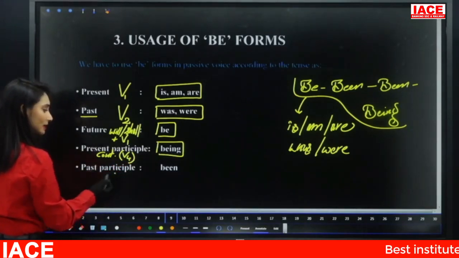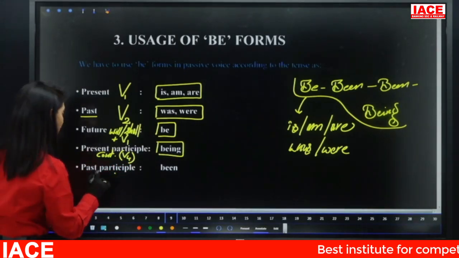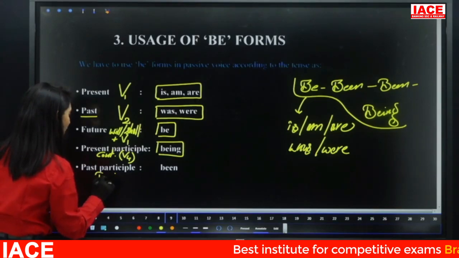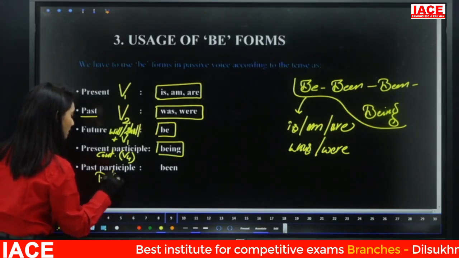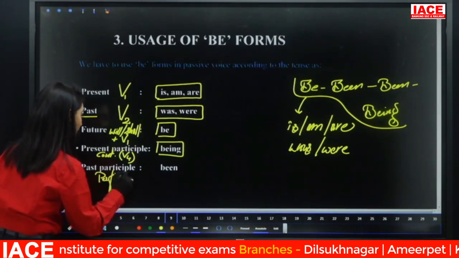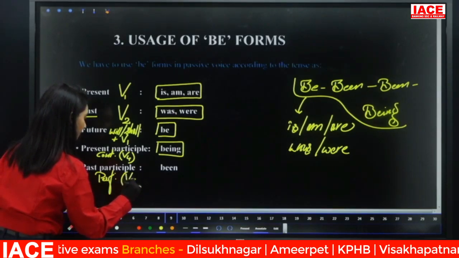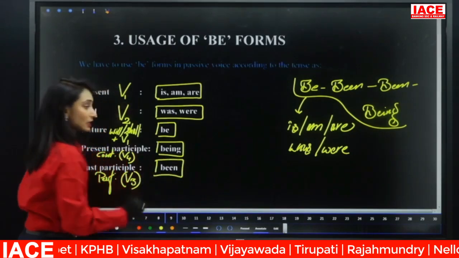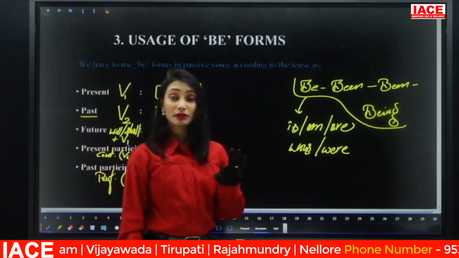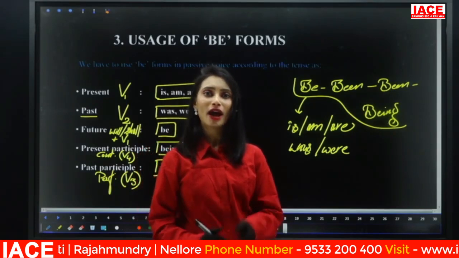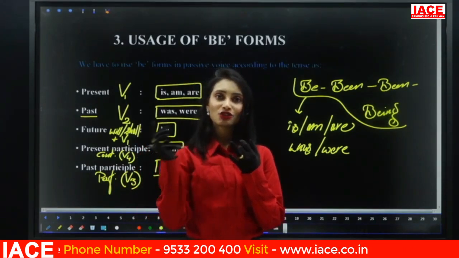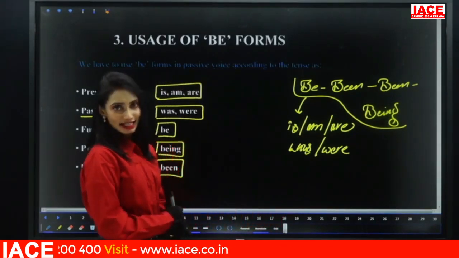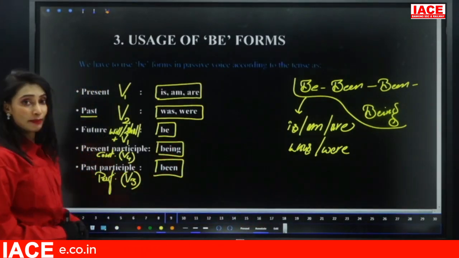If the verb is in past participle form, which you will find in all the perfect tenses, that is V3. Then the be form is been. So this step 3 will be highly useful for you to identify the tense as well as to convert any sentence in any tense. So that is our step 3.